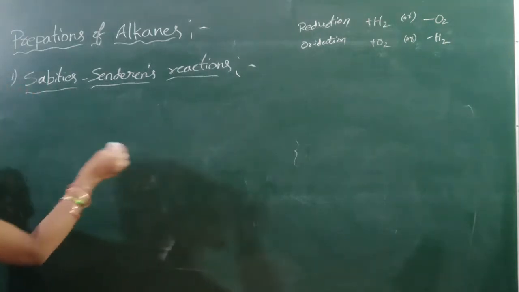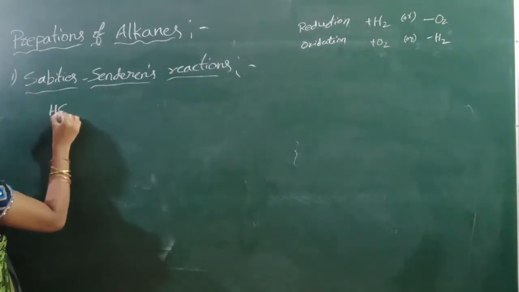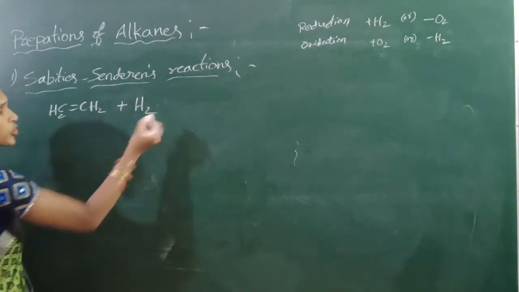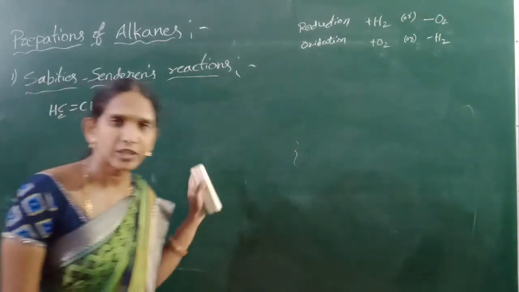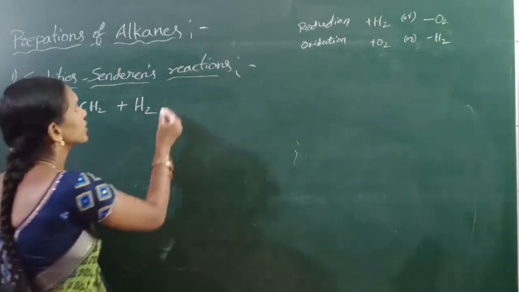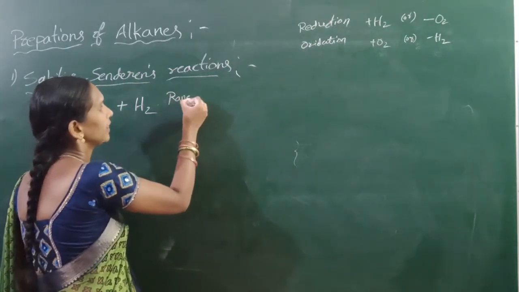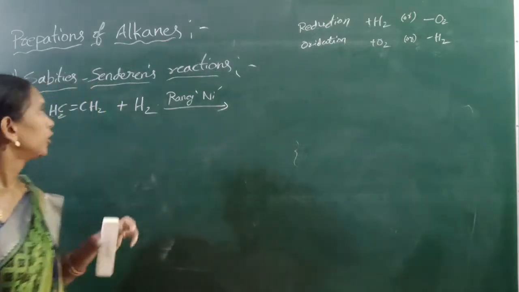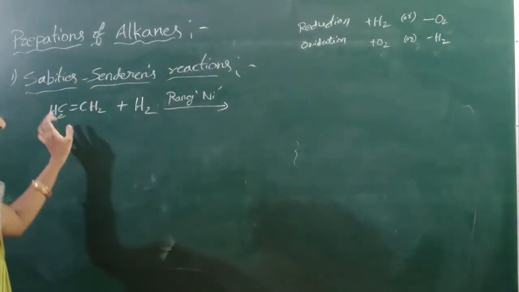I can take ethene, that is CH2 double bond CH2, which can react with H2. That means reduction can take place in the presence of Raney nickel metal. Addition reaction takes place.